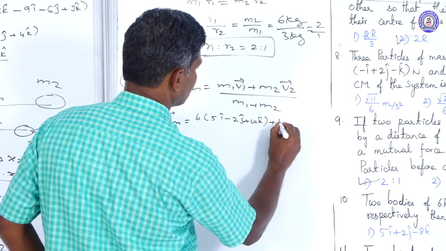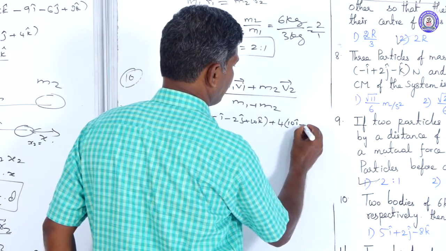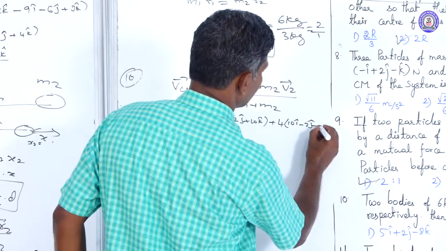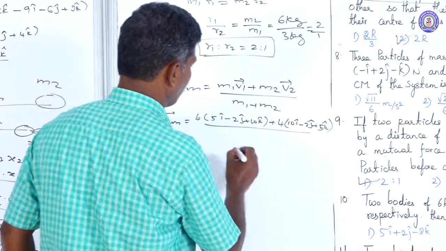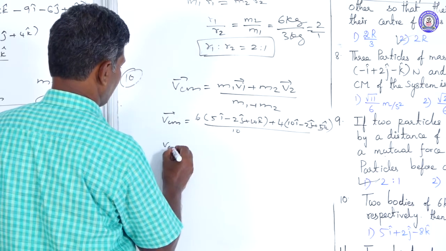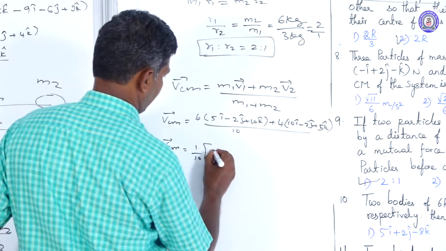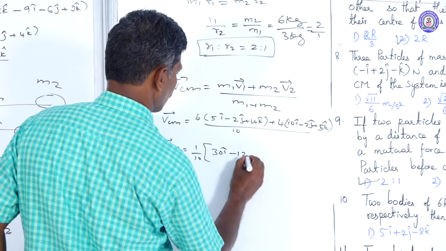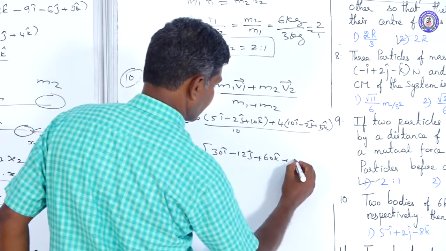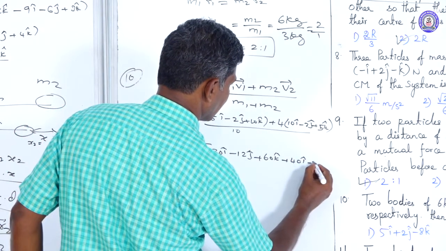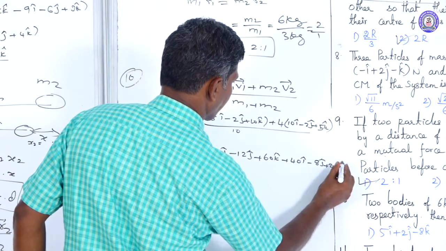Then for the second one, mass is 4 into its velocity vector 10 i cap minus 2 j cap plus 5 k cap, divided by total mass 6 plus 4, 10. Then VCM vector equals 1 by 10 of 6 taken in: 30 i cap minus 12 j cap plus 60 k cap, plus 4 taken in: 40 i cap minus 8 j cap plus 20 k cap.